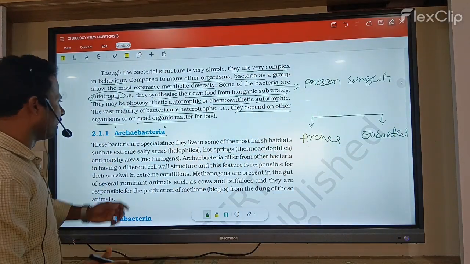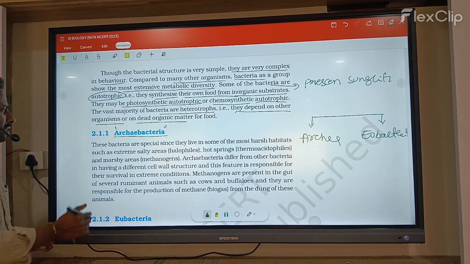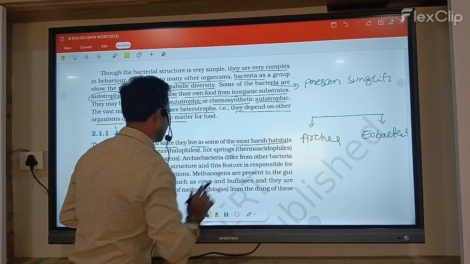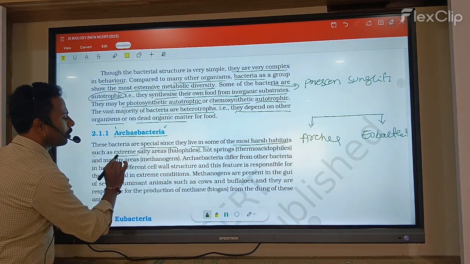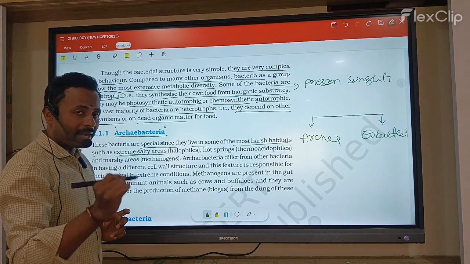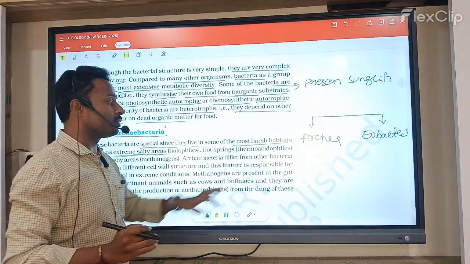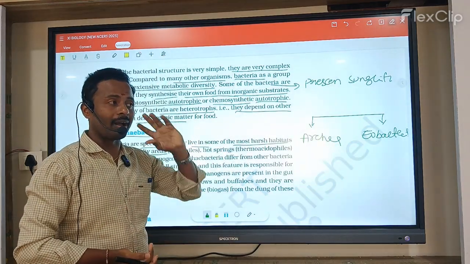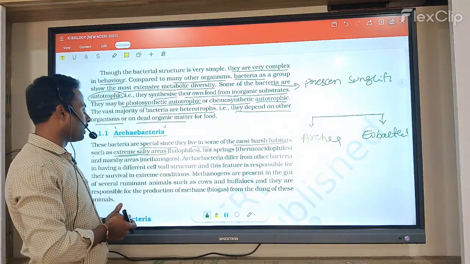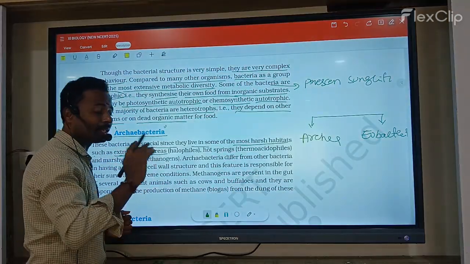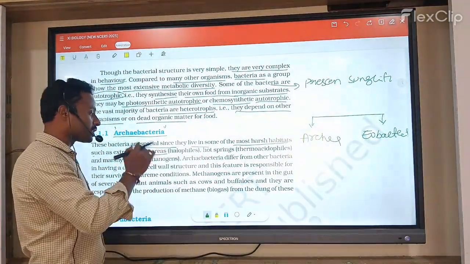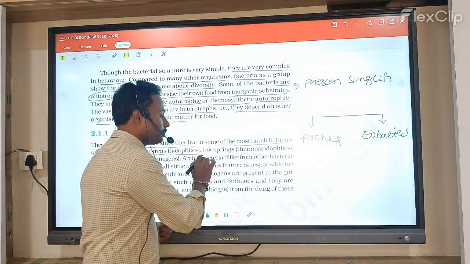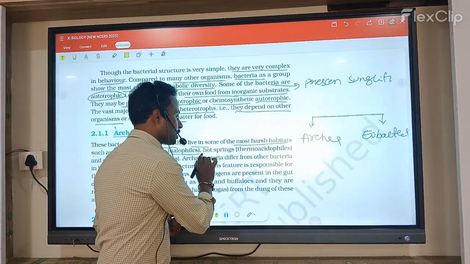First, let us discuss archaebacteria. What is archaebacteria? This archaebacteria is special since they live in some of the harshest habitats, such as extremely salty areas. Archaebacteria mostly grow everywhere in harsh habitats, meaning tolerant regions or highly concentrated regions. For extreme salty areas, the bacteria that grow in salty areas are called halophiles.